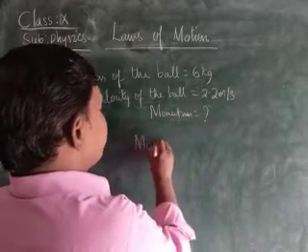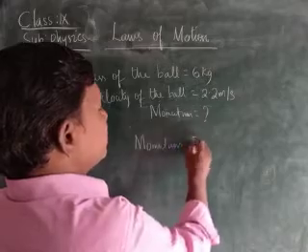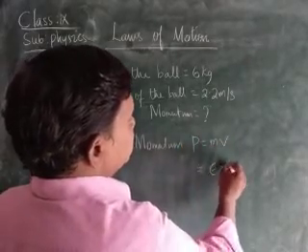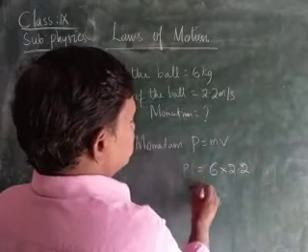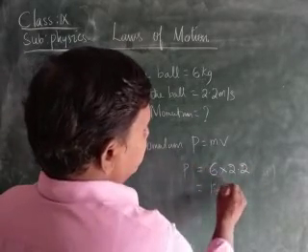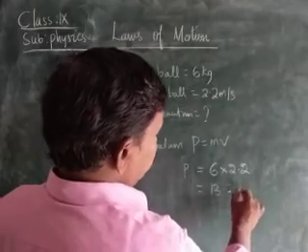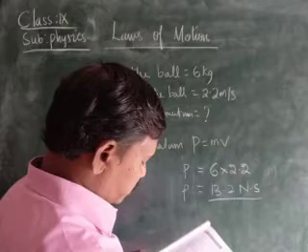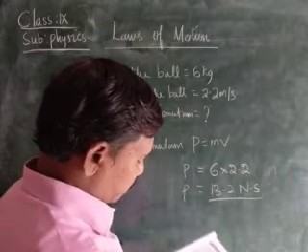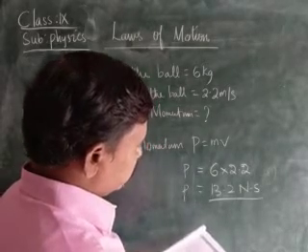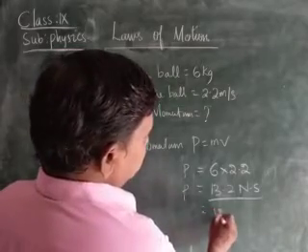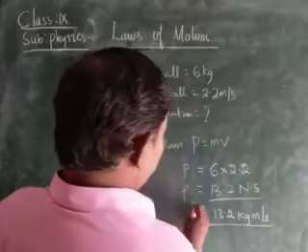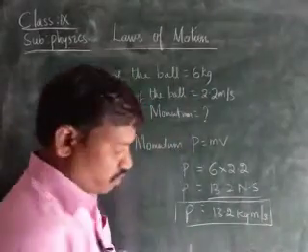Normally, momentum is denoted by the letter P, and P is equal to mv, children. Mass into velocity. What is the mass here? 6 into 2.2 is equal to 13.2. Newton second, or kg meter per second. Children, the momentum is 13.2 kg meter per second. This is the momentum of the body.